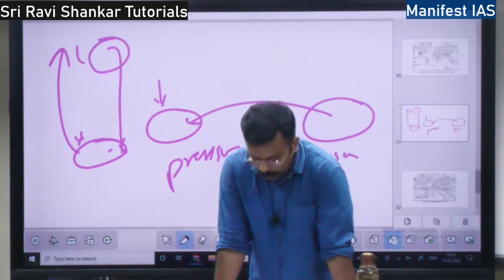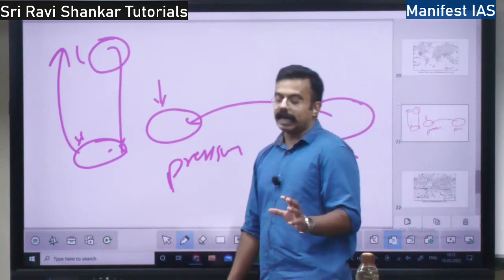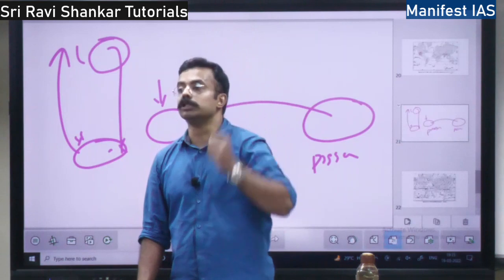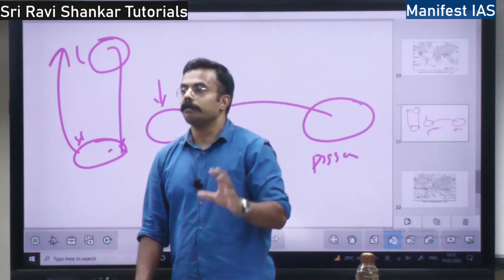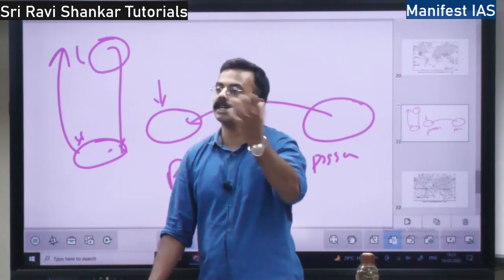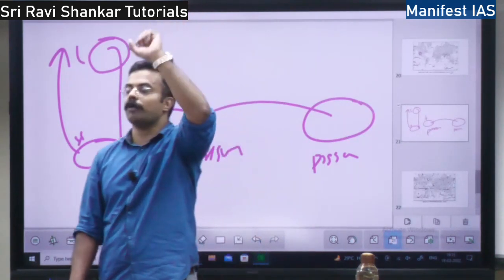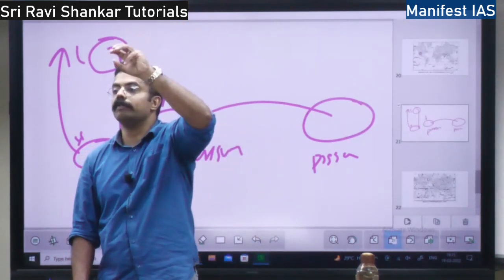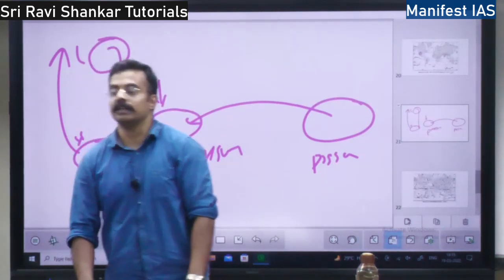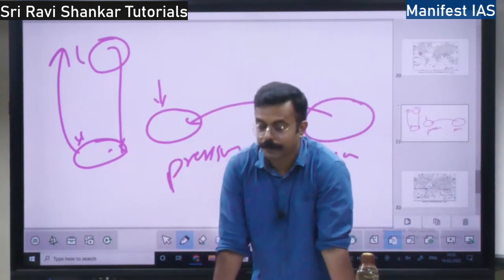When you take the example of moist air, what happens? When the air in the atmosphere is hot, it is going to evaporate the water and convert it into water vapor. So this will rise up. When it rises up, what happens? It will cool. When it cools, it gets compressed, because of which there will be rain, right? Rain will take place. Then you have this concept of atmospheric pressure.